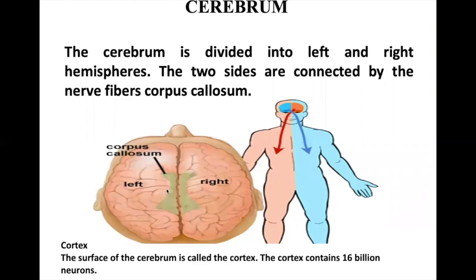The surface of the brain, almost the outer part of the brain, is called a cortex, and it mainly contains nearly 16 billion neurons.